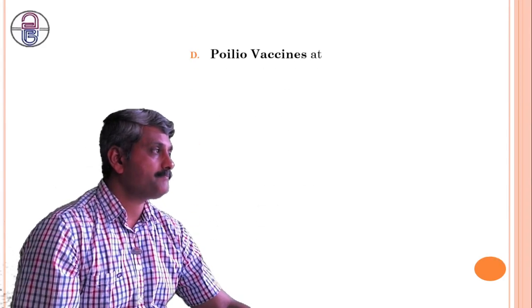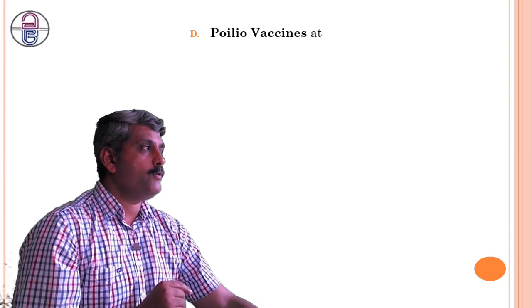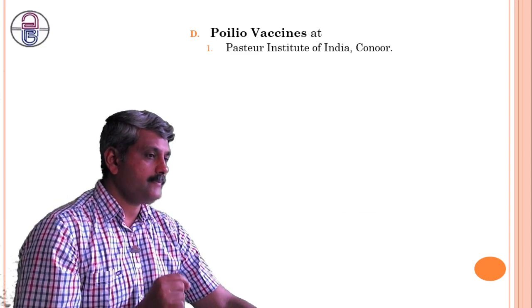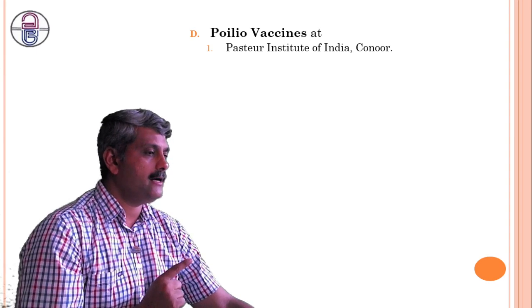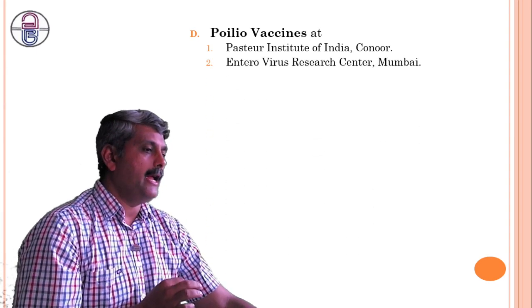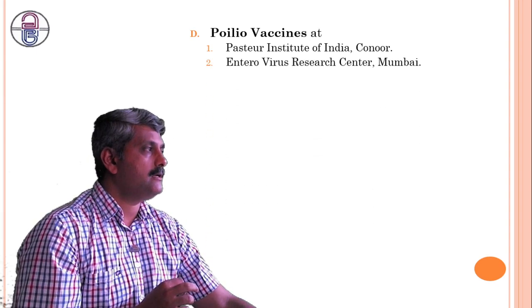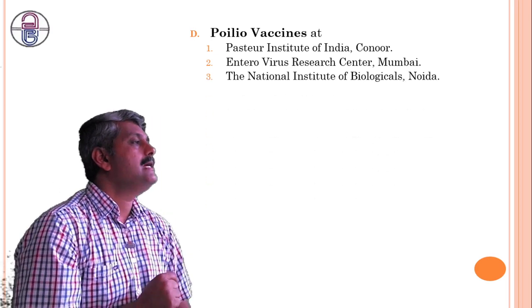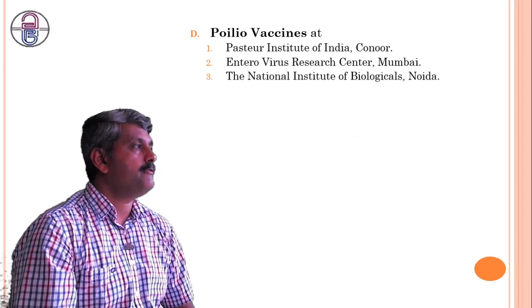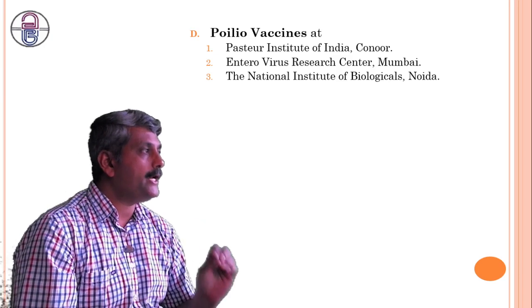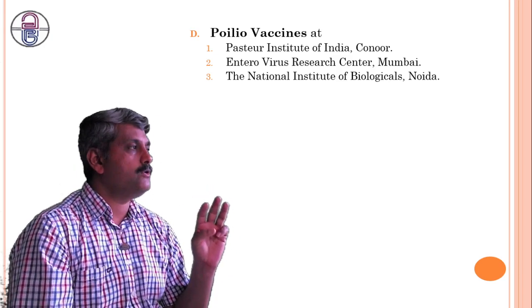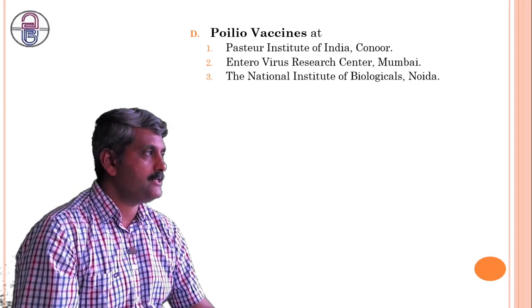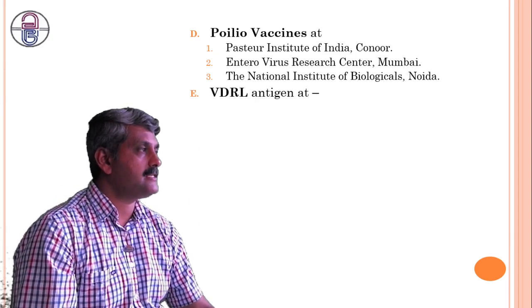Next is the polio vaccines, particularly at Pasteur Institute of India, Coonoor, or Enterovirus Research Centre, Mumbai, or Indian Institute of Biologicals, Noida. So these three institutes will look after the polio vaccine and maintain its standard.